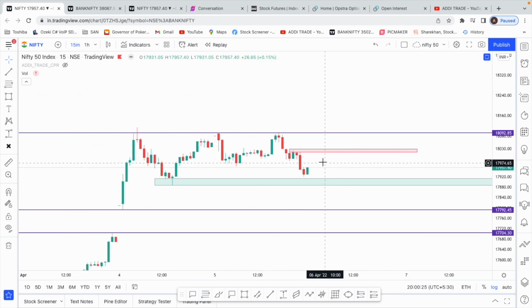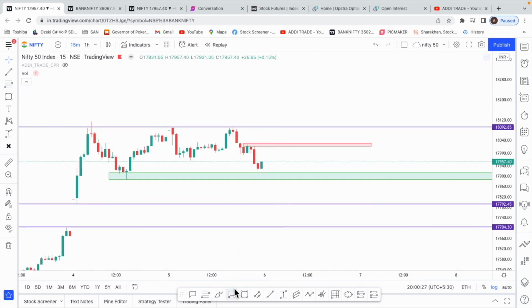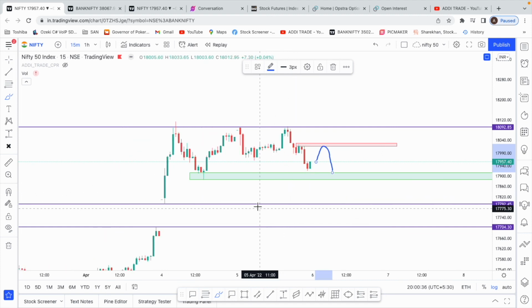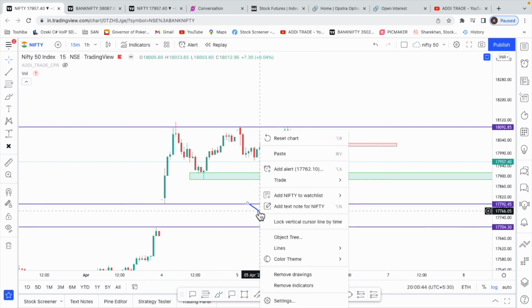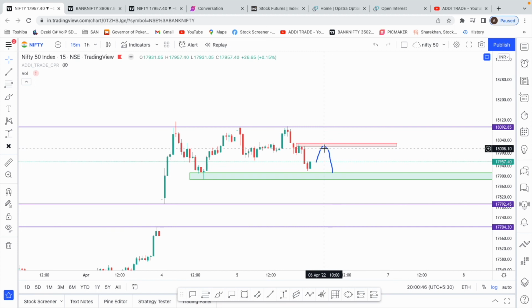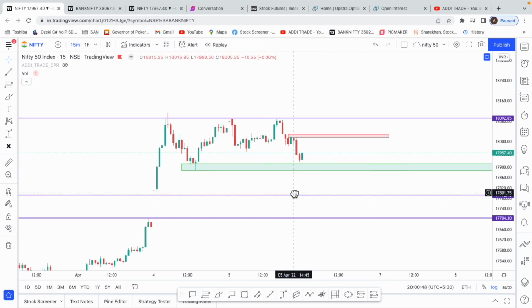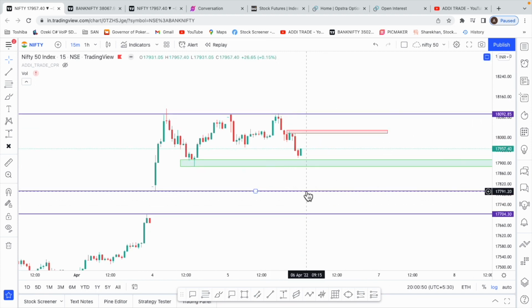If we come closer to this level of 18,020, we can see some selling pressure from there. And again in Nifty, we have this gap between 17,800 and 17,700. In case we come down, a good support is here, 17,791.